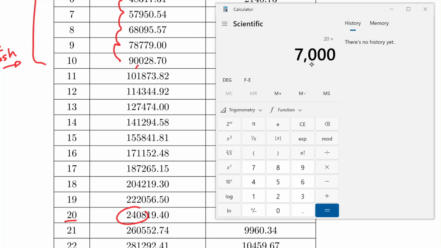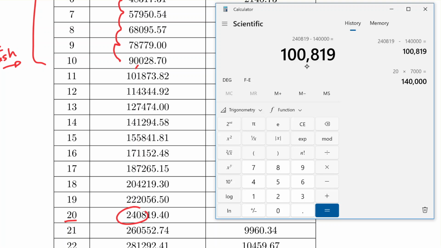So 20 years of contributing 7,000 a year, we've used 140,000 in cash, but our value is now 240,819. So our growth from interest at year 20 is 100,000 that we've gained from interest.